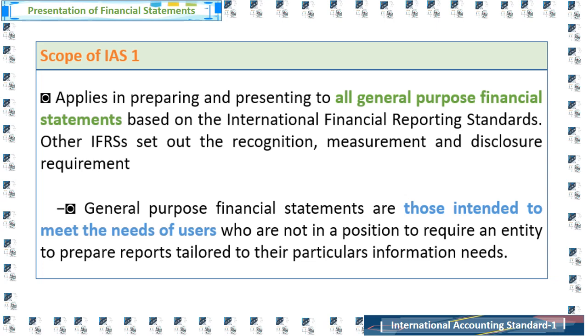Scope of IAS 1. IAS 1 applies in preparing and presenting all general purpose financial statements based on International Financial Reporting Standards. Other than IAS 1, all other IFRS and IAS set out the recognition, measurement and disclosure requirements. What are general purpose financial statements? General purpose financial statements are those intended to meet the needs of users who are not in a position to require an entity to prepare reports tailored to their particular information needs.